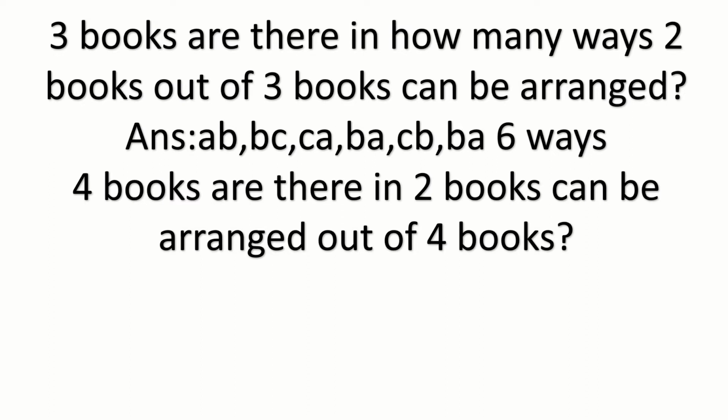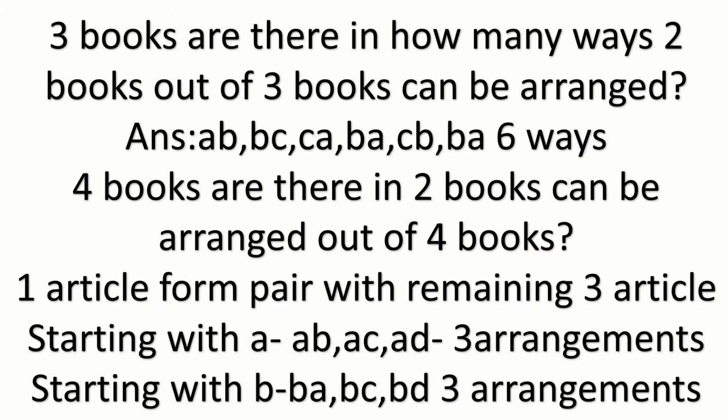Choose B as the first position: BA, BC, BD. C as the first position: CA, CB, CD. D as the first position, change the second position: DA, DB, DC. So by this, you get 12 arrangements.